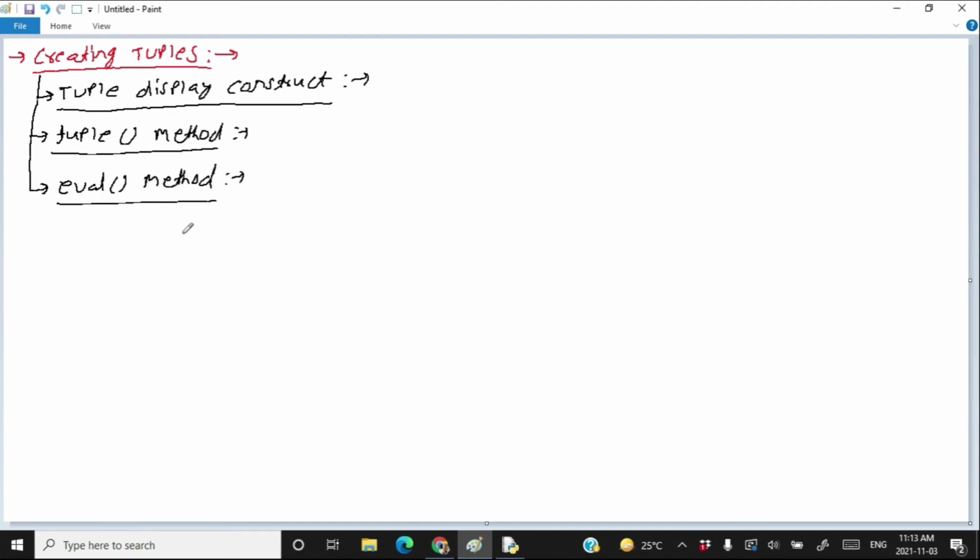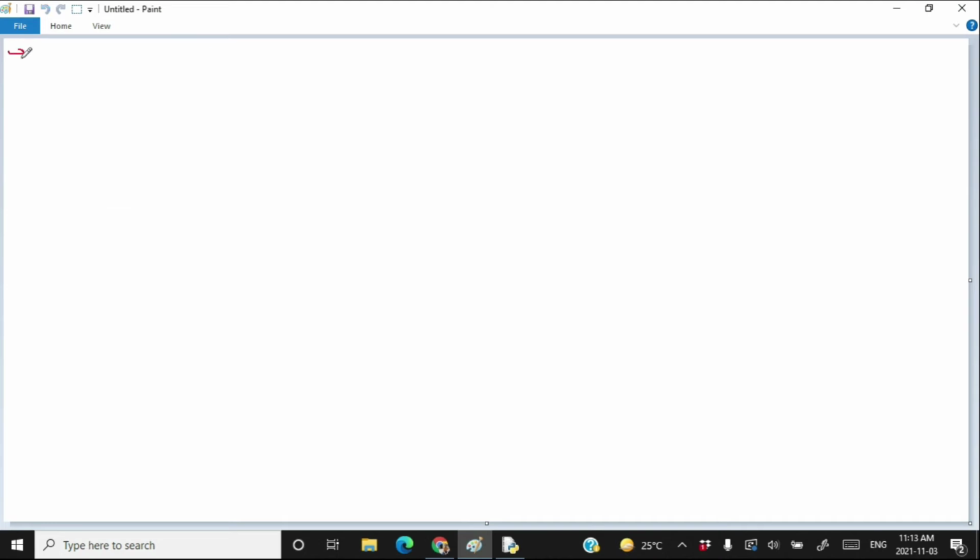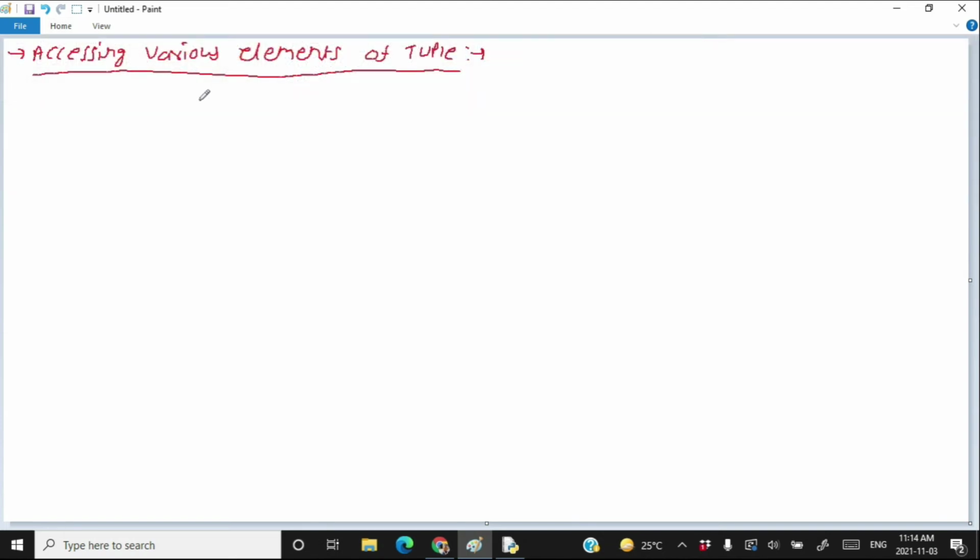So hopefully now you understood different ways of creating tuples. Now let's see how we can access various elements of tuple. Let's see it. Accessing various elements of tuple. Accessing various elements of tuple is same as accessing various elements of list and accessing various elements of a string.